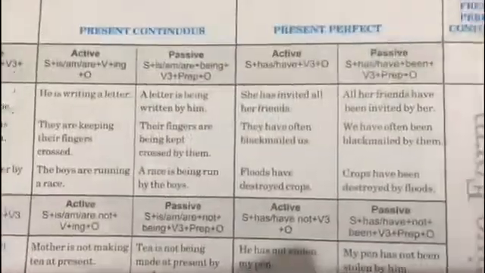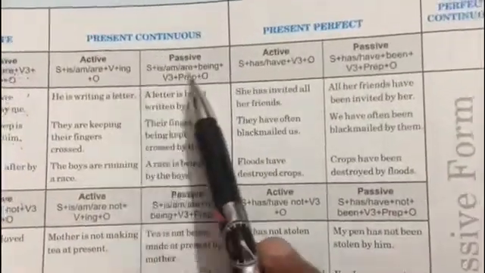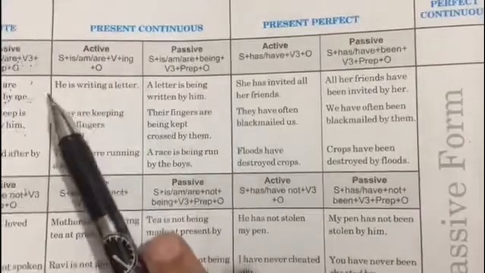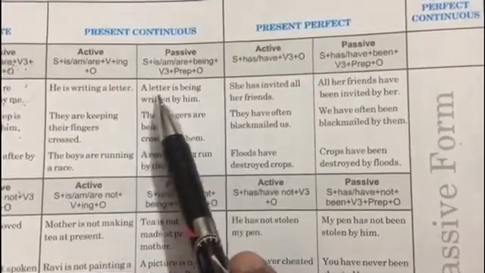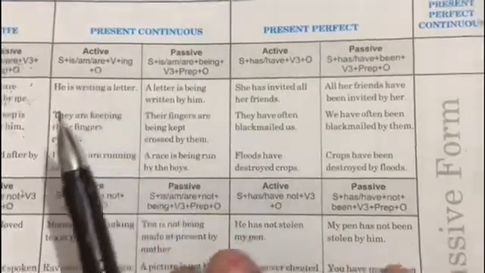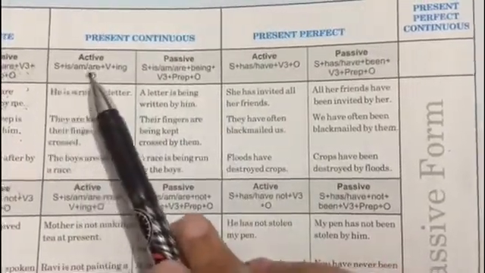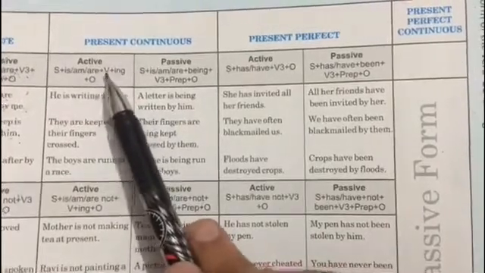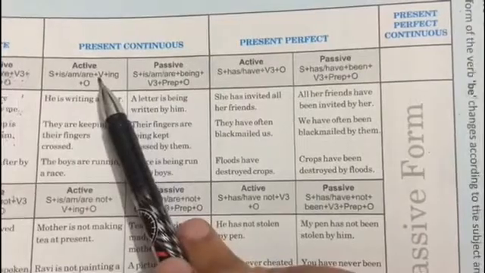Next is present continuous. That is, if your active sentence is in present continuous and you have to convert it into a passive sentence, like he is writing a letter. So a letter is being written by him. What basically you have to include over here is that, see, subject is/am/are plus verb की first form plus object, right? So this is the basic rule of present continuous.